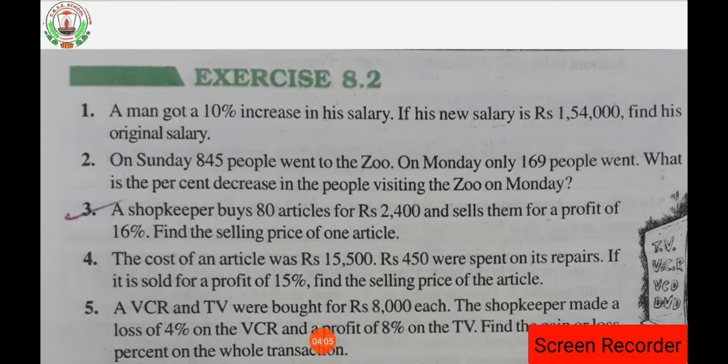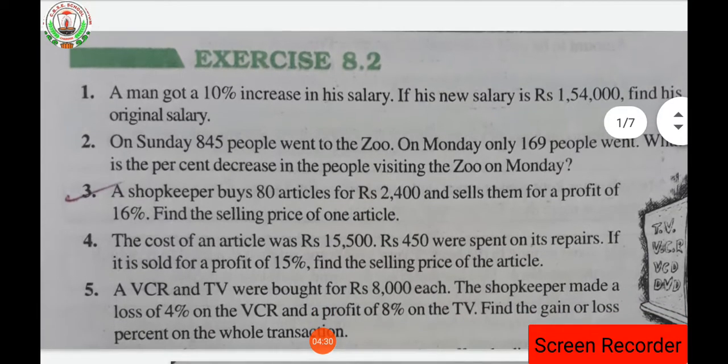So the total cost of the article will be rupees 15,850. Now that article is going to be sold, and after selling, that shopkeeper or person got a profit of 15%. Now you have to find the selling price of that article so that the person gets the 15% profit. Clear?